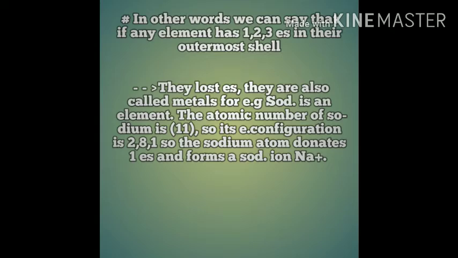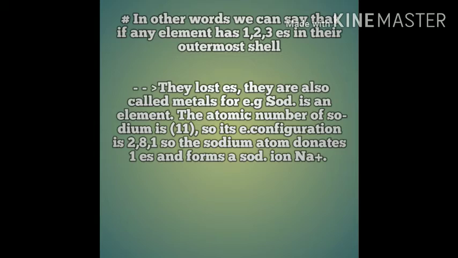Magnesium is another example of metals. The atomic number of magnesium is 12, so its electronic configuration is 2, 8, 2. It has 2 valence electrons. It donates 2 electrons and forms a stable magnesium ion. According to the definition of metals, magnesium is a metal because it has 2 electrons in its outermost shell.